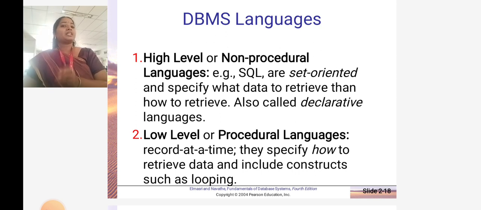The low level languages, or procedural languages, work record at a time. They specify how to retrieve the data and include constructs such as looping. Here, in the high level languages, the user specifies what data is to be retrieved and how to retrieve it. But in the low level, procedural language, the user specifies how to retrieve the data.